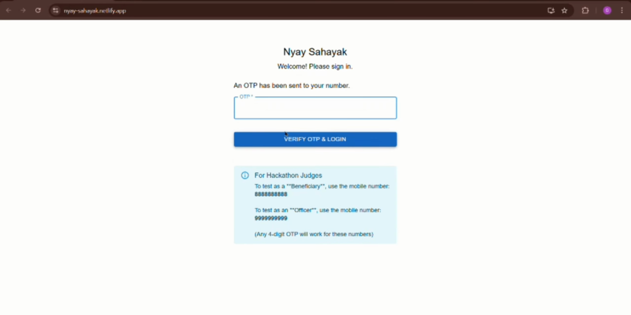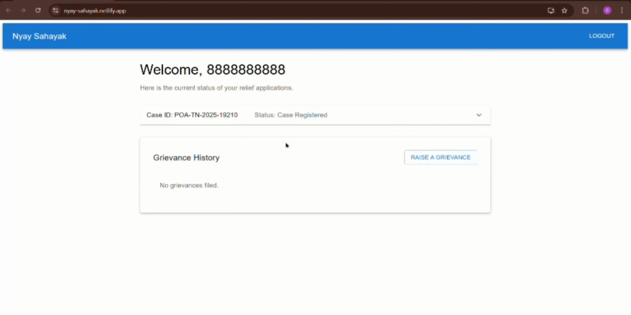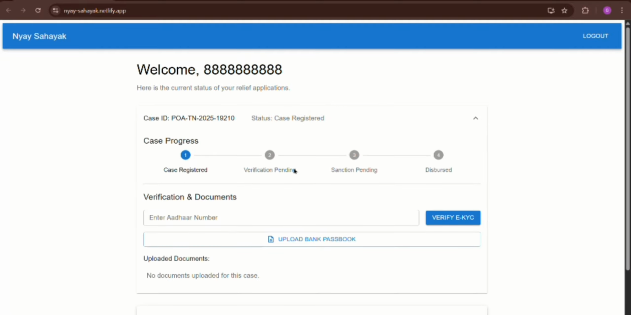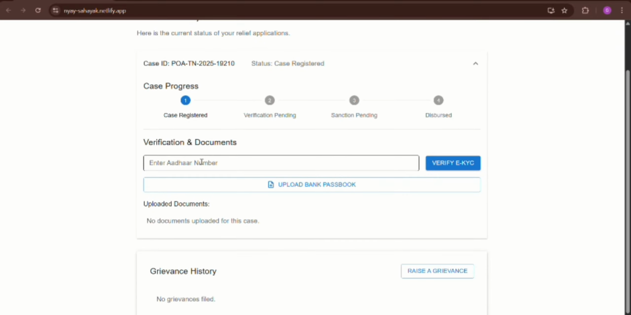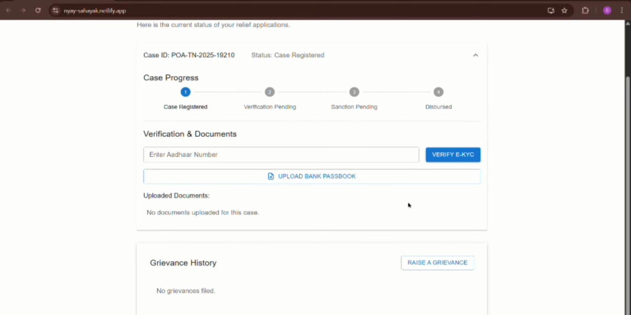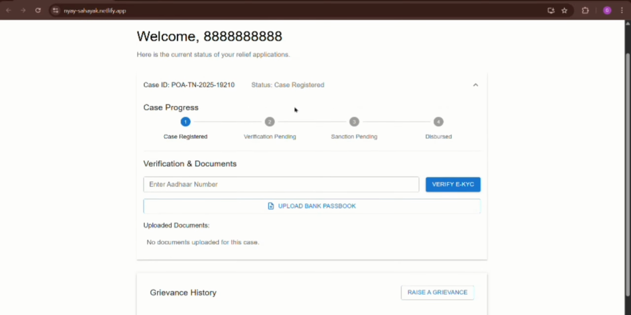Basically, an OTP will be sent, and here you can use any 4 numbers as OTP. So this is the beneficiary dashboard page. Here you can see a case registered, and this is the roadmap where the case is registered, and verification is not done till now, and sanction is also not done because those are not completed. If you give the details of Aadhaar number and bank passbook, etc., it will go directly to the officials page. They will verify it, and they will mark it as verified.